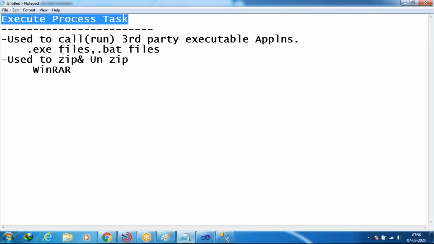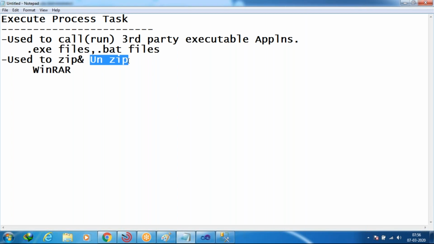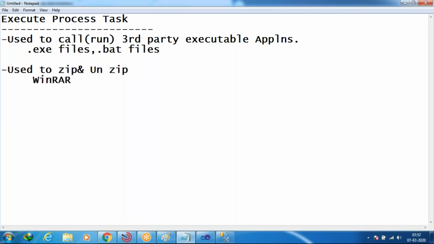In real time, zipping folders and files and unzipping files are very important. For doing these two actions, we compulsorily have to use execute process task. Are you clear? To do this action we have to call one third party application. Here I'm saying the WinRAR application. Getting? So likewise, whenever we want to call, execute or run third party executable applications like Java applications, .NET applications or COBOL applications, you have to use execute process task. Getting what I'm saying?